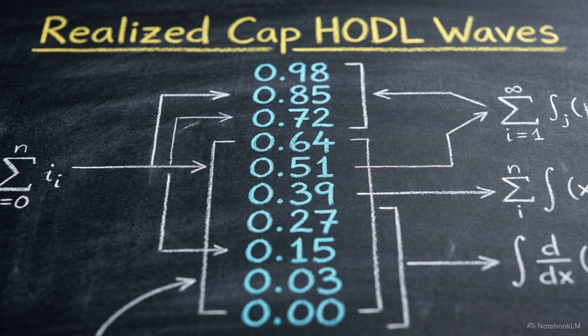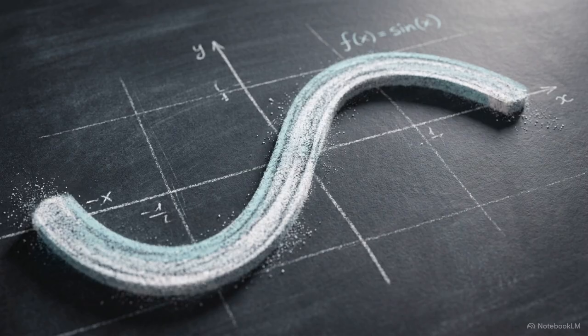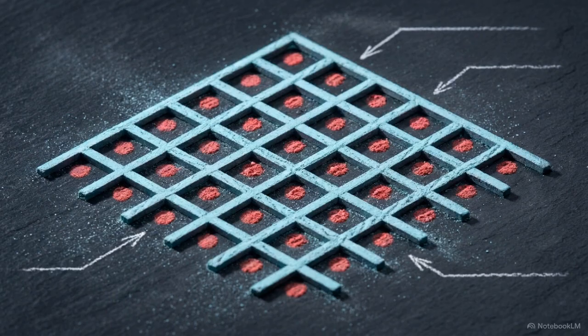Certain behavioral metrics need different treatment. Realized cap HODL waves are strictly bounded between 0 and 1. We employ logit transformations for these bounded variables. This prevents the gradients from vanishing during the training process. Enforcing these mathematical normalization layers is essential to prevent the network from overfitting to market noise.